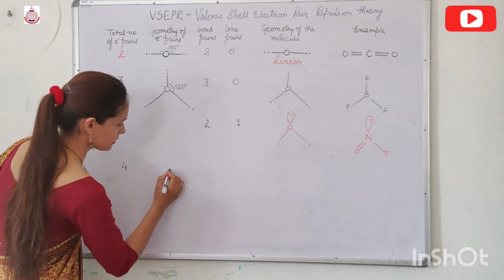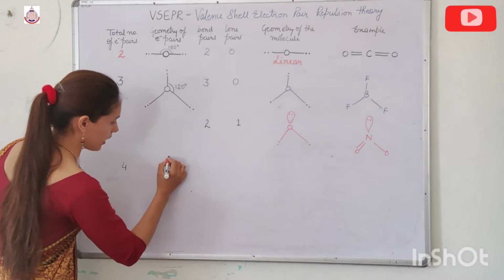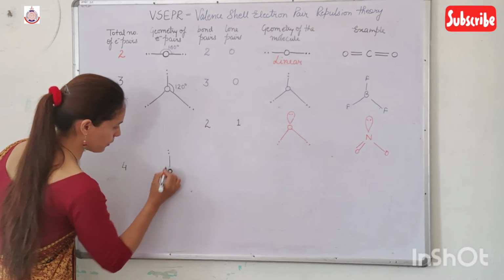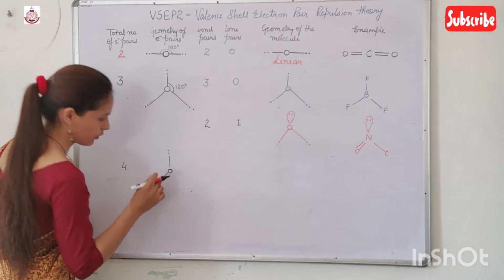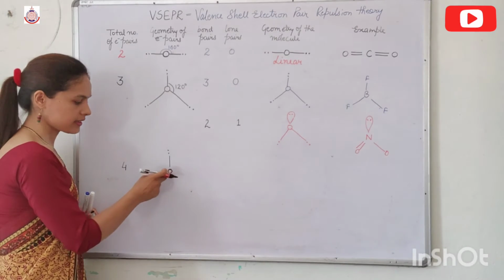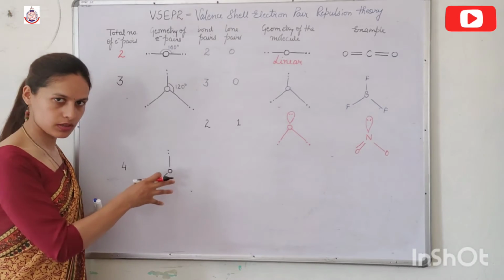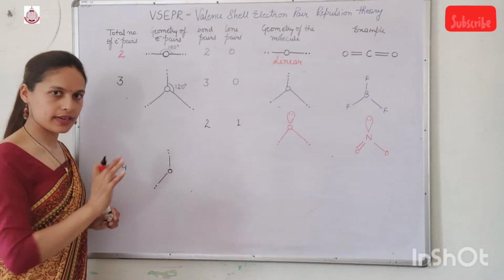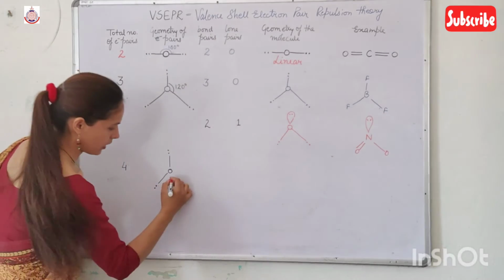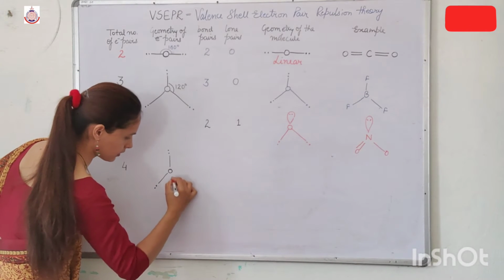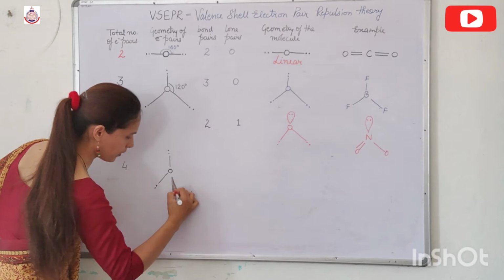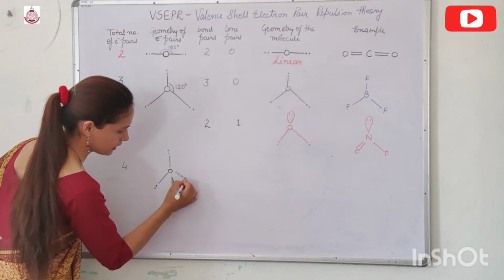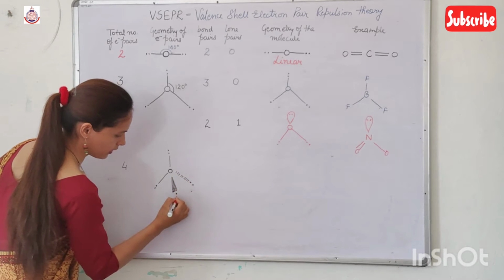Here is the central atom. Now here are the two bond pairs which are in the board. Suppose let us consider this atom in the board. So these two bond pairs are also in the board. Now this bond pair is above the board, and this bond pair is below the board. Clear?